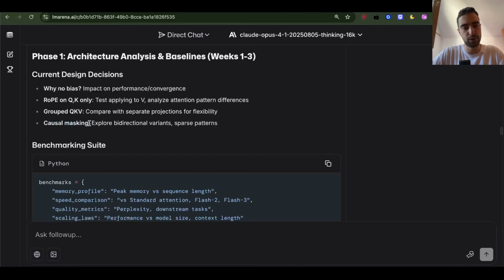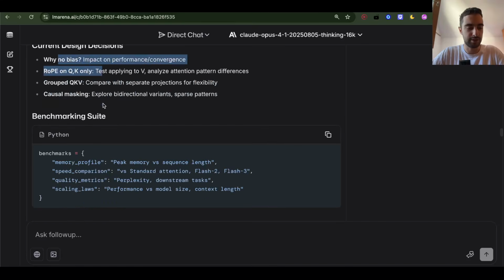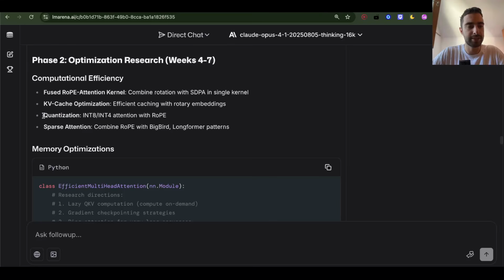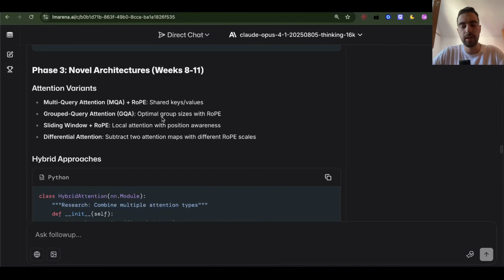Causal masking: explore bidirectional variants, sparse patterns. I don't like these two. I don't like these two either. Okay, this is a bit weird, but I like this one. INT4, or no, we have FP4 on Blackwell GPUs, attention with RoPE. Or which part of attention can go to FP4. Maybe we can combine it with RoPE and see some optimal sizes. Then sliding window plus RoPE, local attention with position awareness. Differential attention, subtract two attention maps with different RoPE scales. I don't know what this would give me honestly.